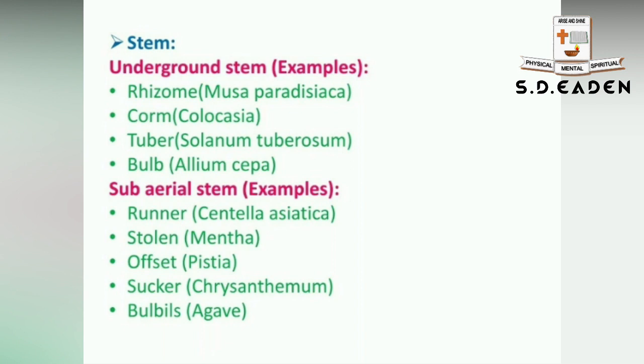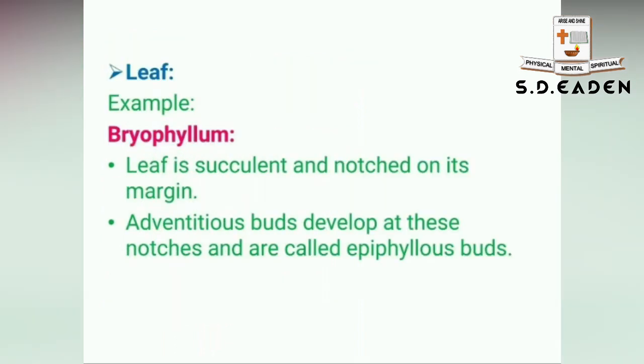Okay, so these buds, in future they'll develop into new plants. Next, moving on to leaf. So buds will be developed in the notches of the leaf. A well-known example, you know already, is bryophyllum.